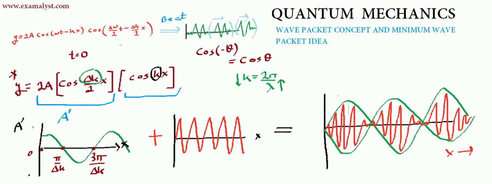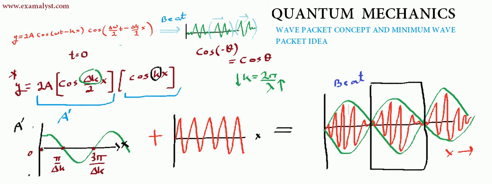Though I was saying wave packet, the actual word that describes this is beat. In future, if I say wave packet, I would mean only this: a beat confined to a particular region in space. A beat confined to a particular region in space can be treated as a wave packet.